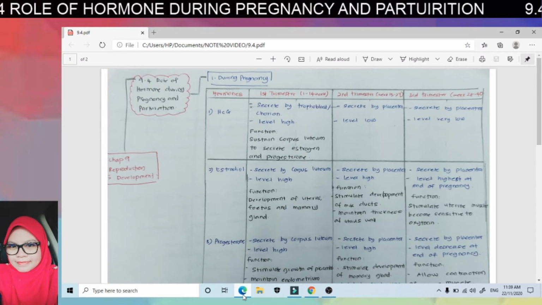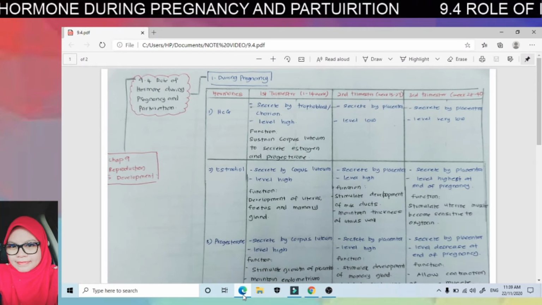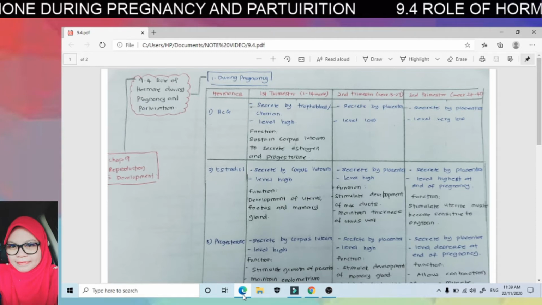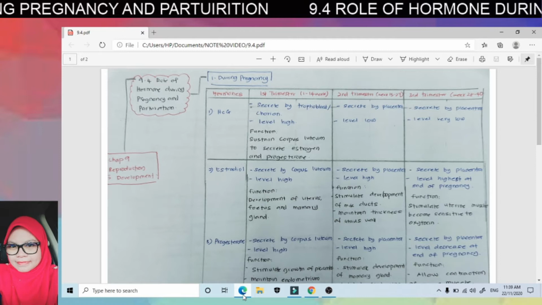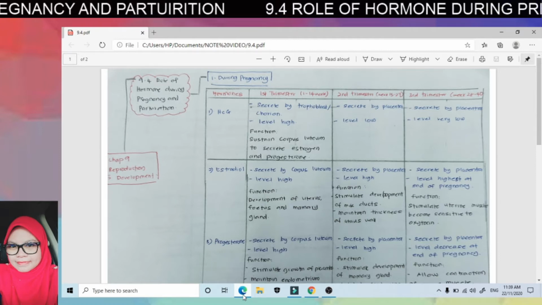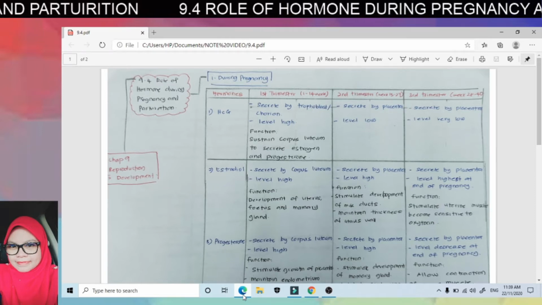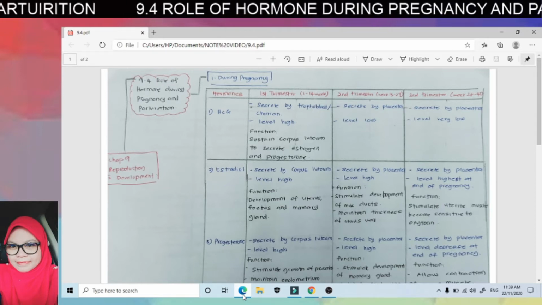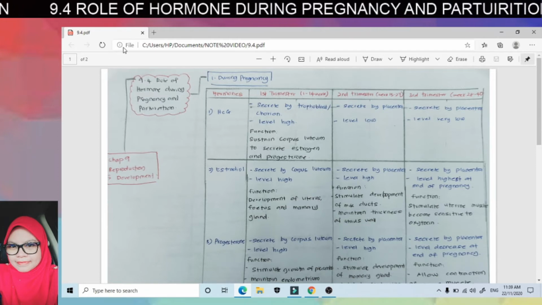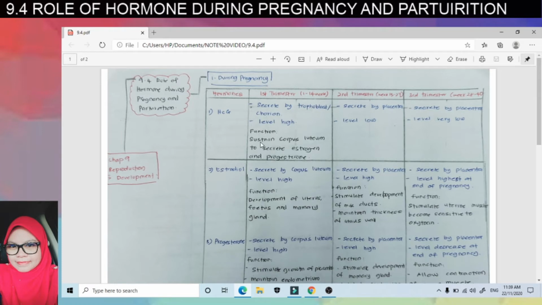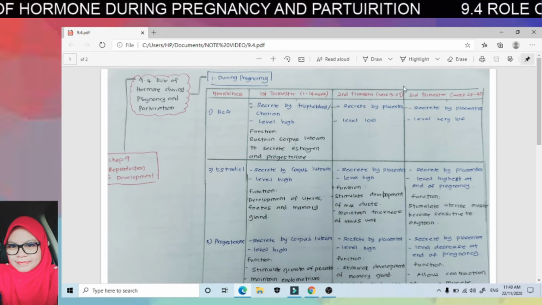Hi, Assalamualaikum. Finally, we're going to discuss the last topic in this chapter 9.4, role of hormone during pregnancy and parturition. Okay, first of all, we're going to discuss the role during pregnancy. So in pregnancy, we have three important hormones: human chorionic gonadotropin, estradiol, also known as estrogen, and progesterone. These hormones are at different levels and different secretion sites for trimester 1, 2, and 3.